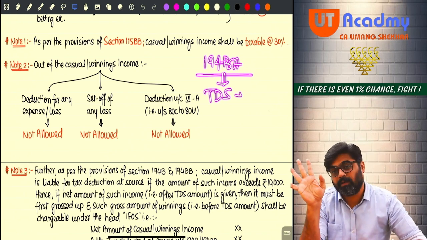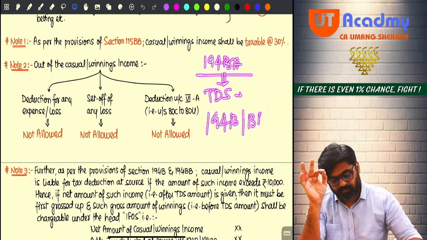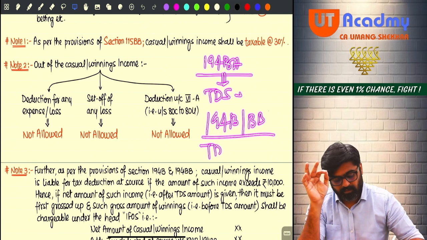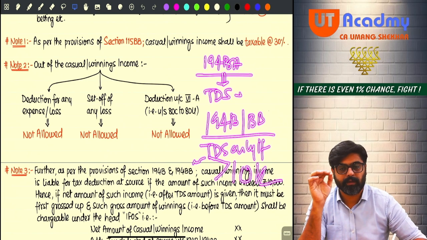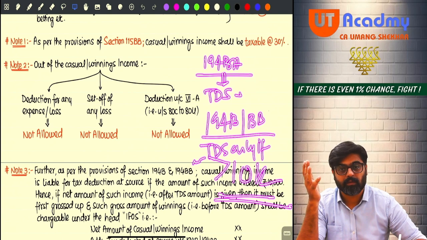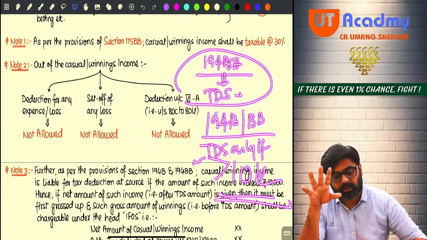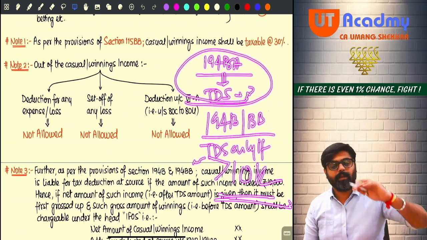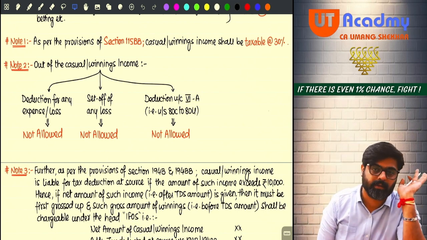But under section 194B or BB, TDS only if the amount exceeds 10,000 winnings. So the amount of winnings, is it more than 10,000? Yes. Then on the entire amount the TDS is deducted. Here there is no monetary limit. Meaning whatever online money gaming winnings you are getting, on that flat 30% tax will be deducted.